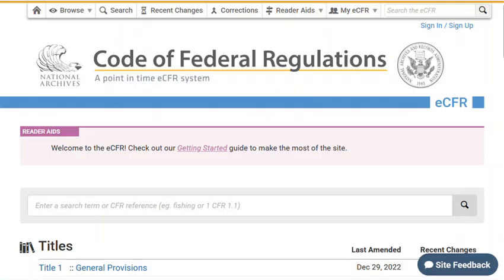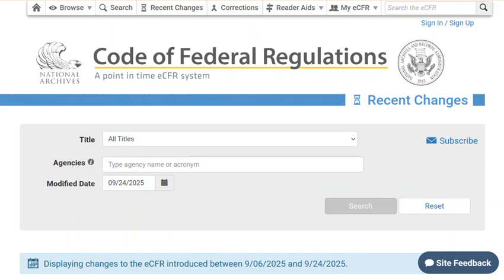The GPO also provides a more up-to-date CFR called the eCFR. The eCFR is free and usually never more than a couple of days out of date. This screen capture says the eCFR is current as of September 24th. It was taken on September 26th, and this is about the longest out of date I remember seeing the eCFR. This is great for finding out what the regulations are now, and also excellent for tracking recent changes in the CFR. The eCFR also has previous editions back to 2015, so it has some usefulness for historical research.